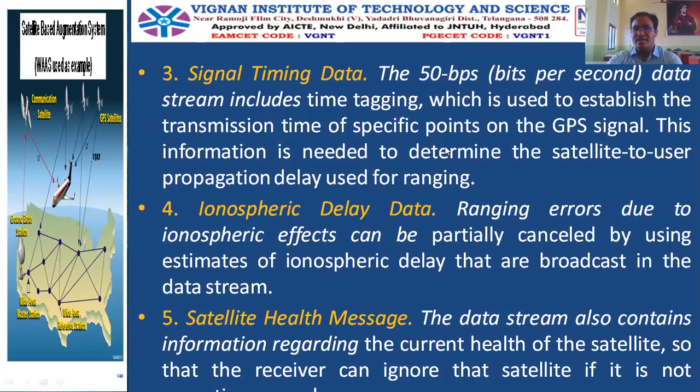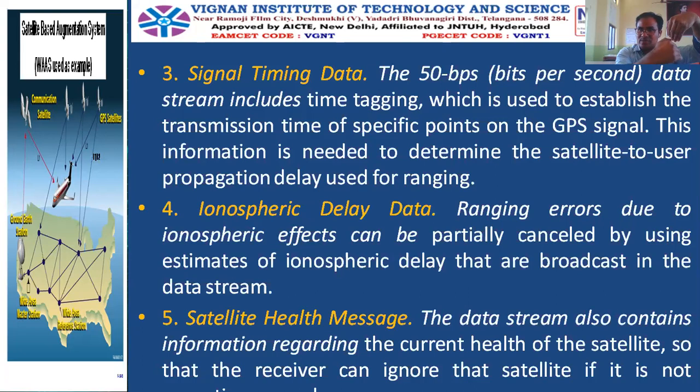And next, the fourth one is the ionospheric delay data. Ranging errors due to ionospheric effects can be partially cancelled by using the estimates of the ionospheric delay that are broadcast in the data stream. We learn about the data errors in detail in unit 3. The signal that we assumed is traveling from the satellite and reaching the receiver is not traveling in a straight line.